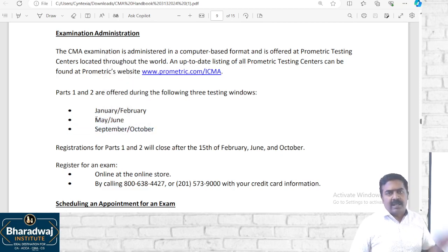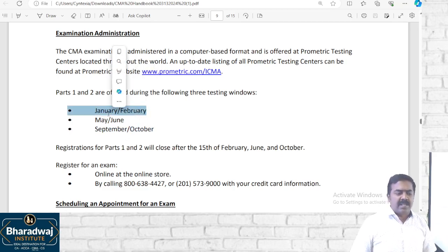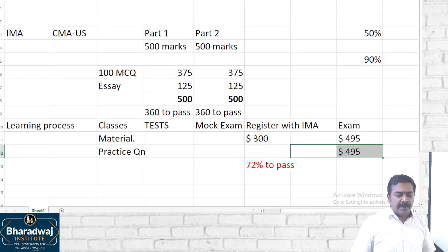Sir, let us assume I start my classes in June. June, July, August, September: you prepare for 4 months. By the beginning of September you will know whether you have prepared well or not. If you have prepared well, you register in September and write your exams in October. Otherwise, you register in November or December and take the exams in January or February. It all depends, as I told you, on the preparation level.